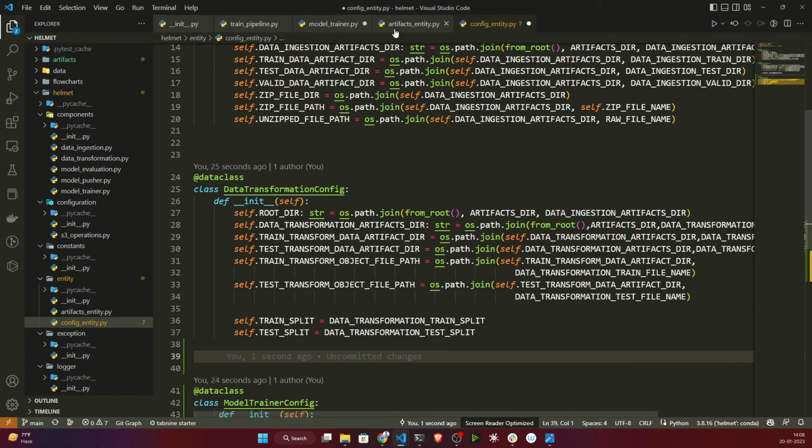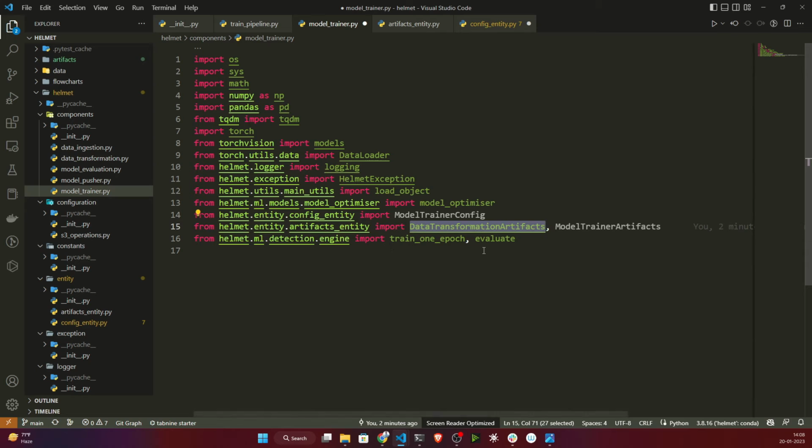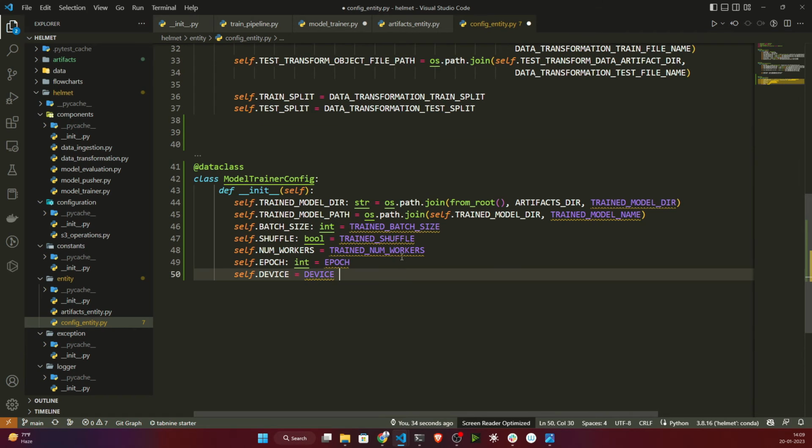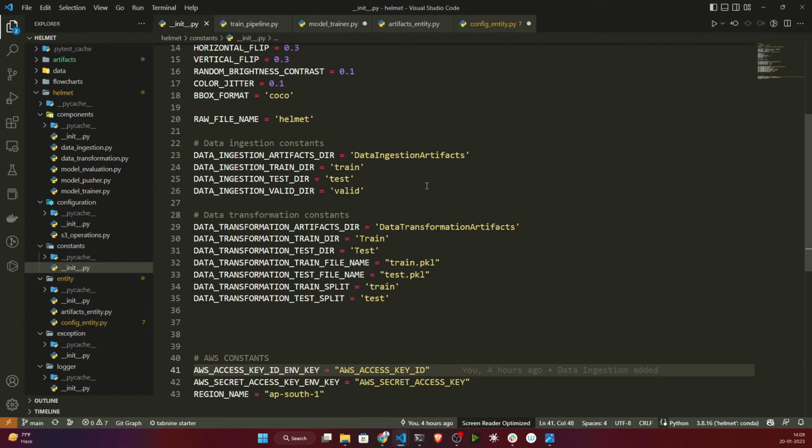So that's why, if I show you here, I'm importing this data transformation artifacts also, to access the data. Now this part I have done. Now these are the variables I need to define inside my constant, so I'll open my constant folder.